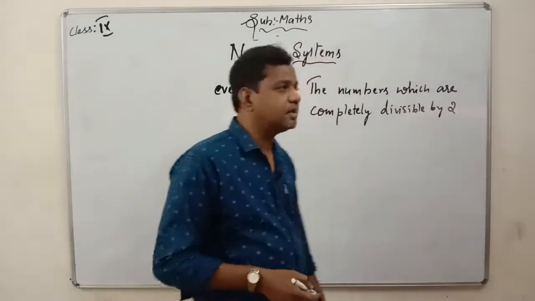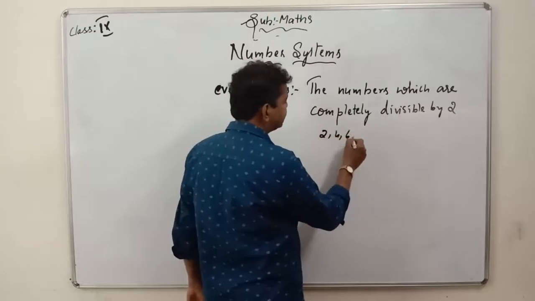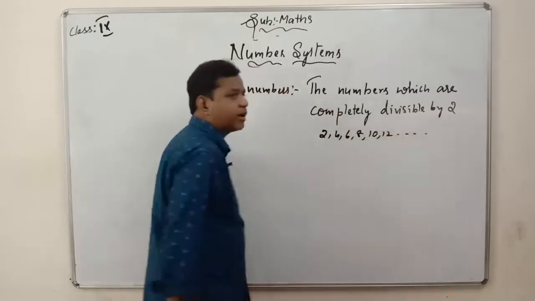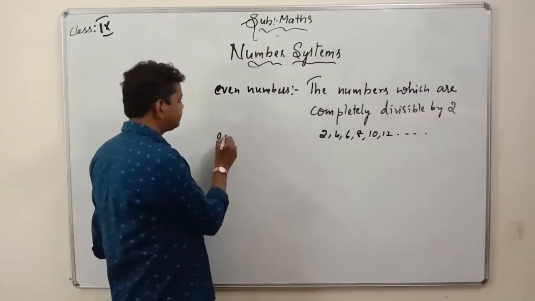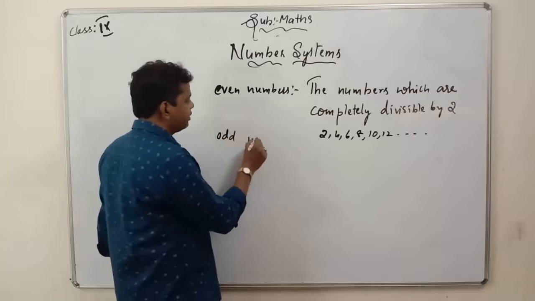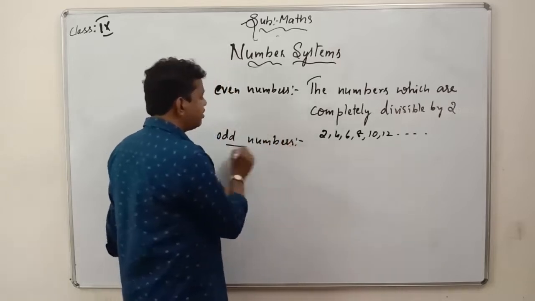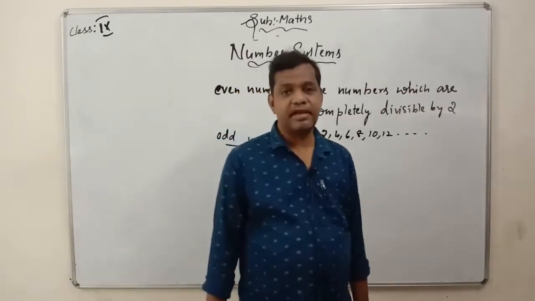And what are odd numbers? You can take examples 2, 4, 6, 8, 10, 12. It goes on. These are some of the even numbers. So what are odd numbers then? See, the odd numbers are the numbers which are not completely divisible by 2.